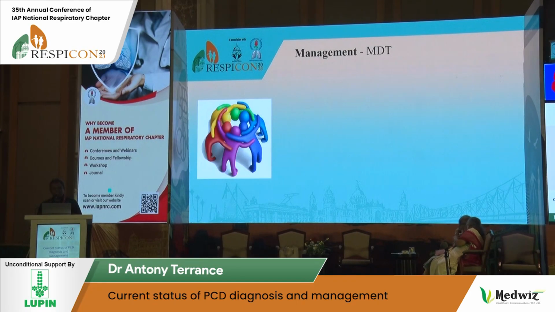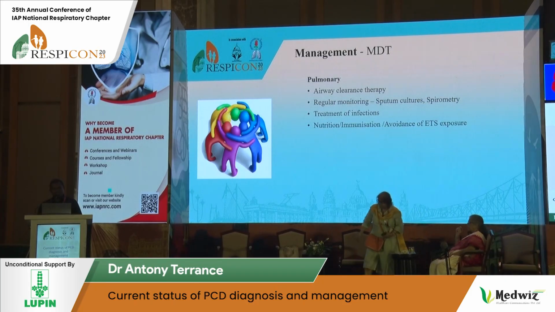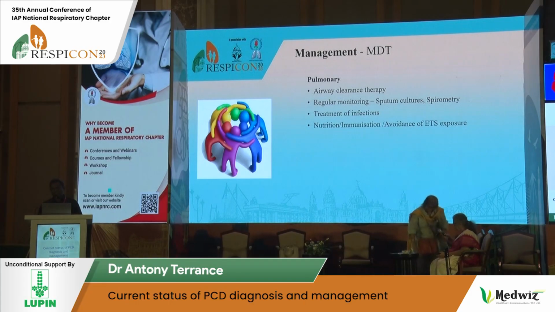And management, already Gary has touched upon it. What I would like to say is CF is a more expensive disease for us, but PCD, if you diagnose early, you can make a difference because it's not very expensive. We might think airway clearance is a very simple measure, but it's also an effective measure. Apart from that, we have to regularly monitor their microbiology and lung function, and treat infection once you identify it. We should also concentrate on nutrition and immunization, and avoid environmental hazards.